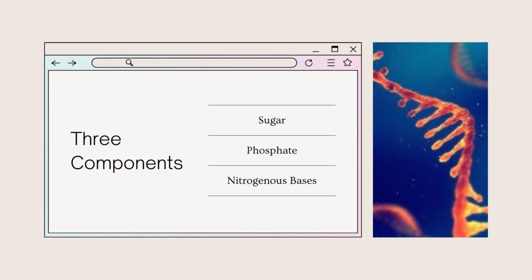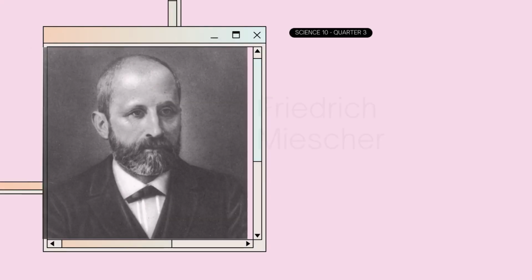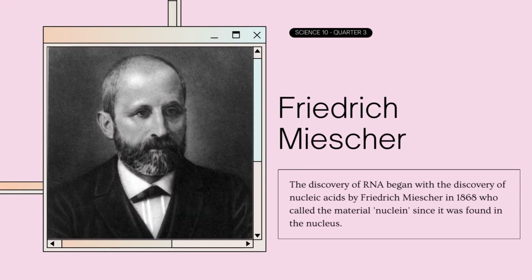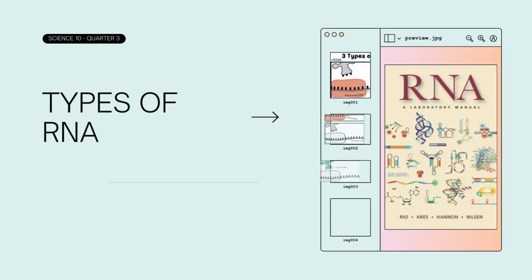RNA also has three components that are sugar, phosphate, and nitrogenous bases, where in nitrogenous bases we have adenine and uracil, cytosine, and guanine. The discovery of RNA began with the discovery of nucleic acid by Friedrich Meister in 1868, who called the material nuclein since it was found in the nucleus.